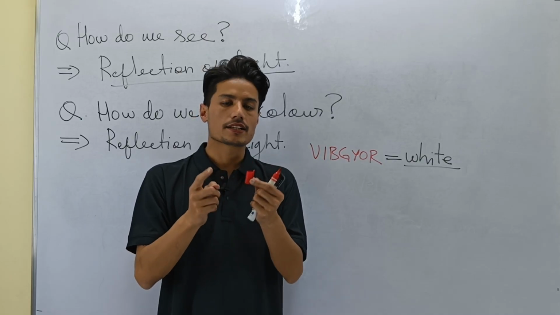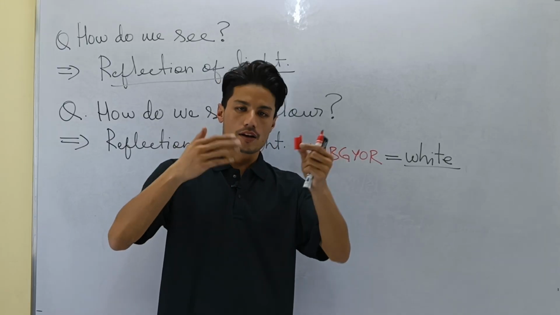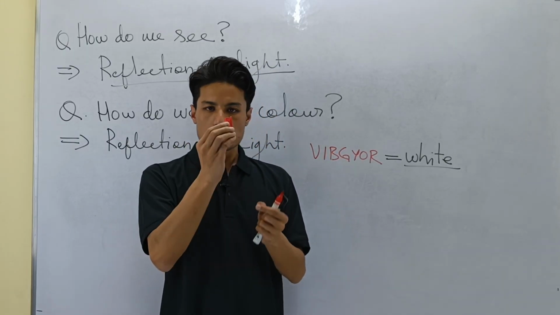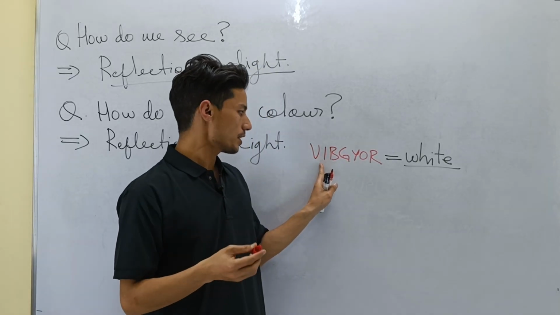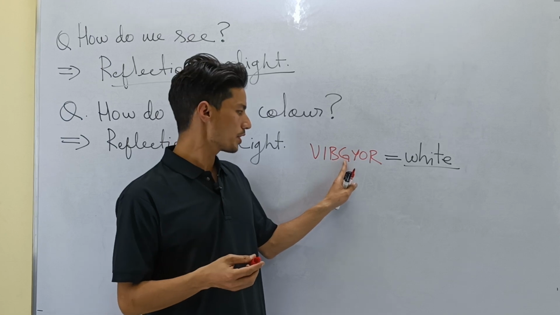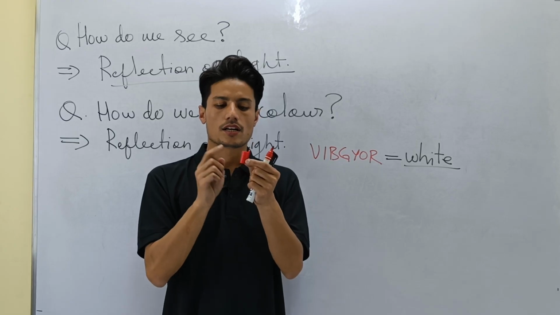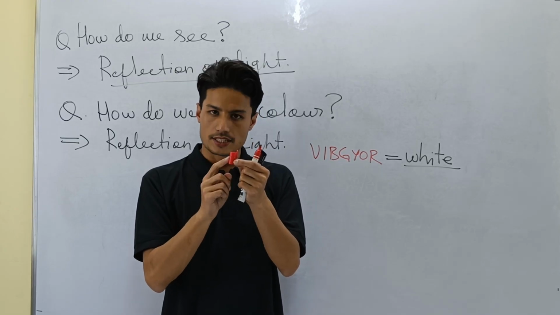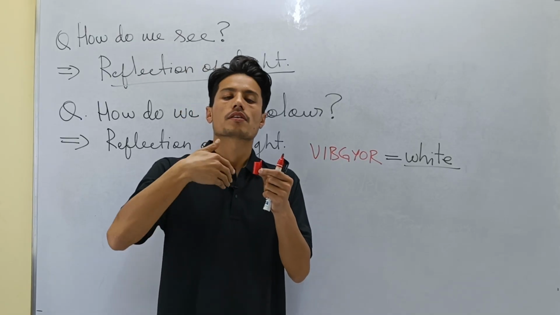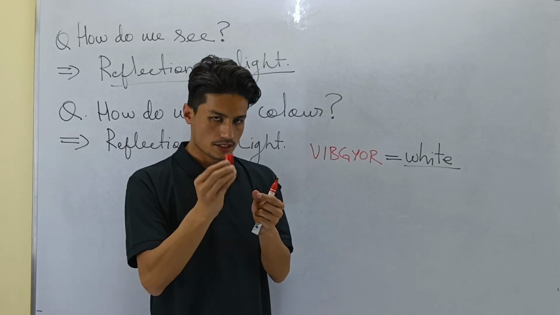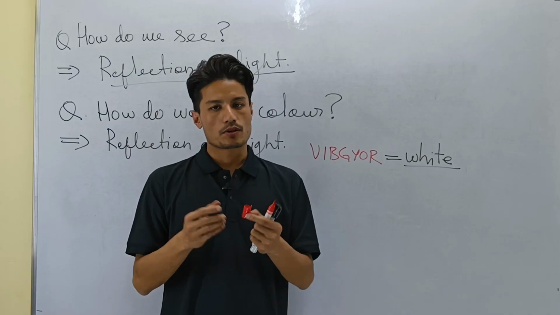So objects get their color because of the color they are reflecting. This cap is red in color because it has kept all the colors with itself. It has kept violet, indigo, blue, green, yellow and orange, but it is reflecting red. Thereby this object gets red in color. So when you view this cap, it will appear red to you because it is reflecting red. So remember, class, that objects get color because of reflection. We are able to see objects because of reflection.